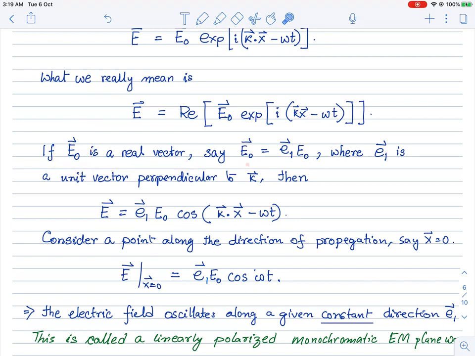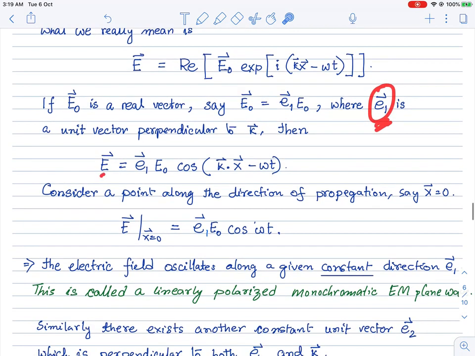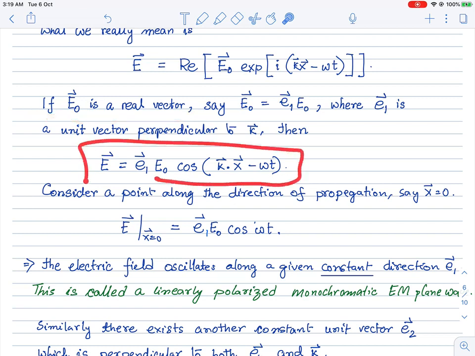So now, if this E naught vector is a real vector, then it is essentially some E1 vector times E naught, where E naught is a real number and E1 is a unit vector perpendicular to k. If I take the real part, it will be E1 vector times E naught, because E naught is real.